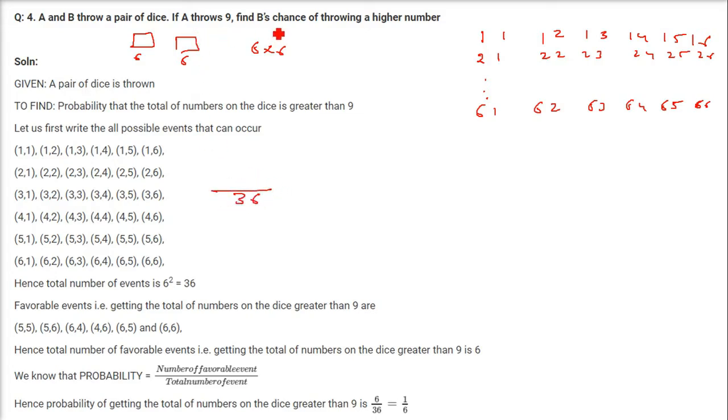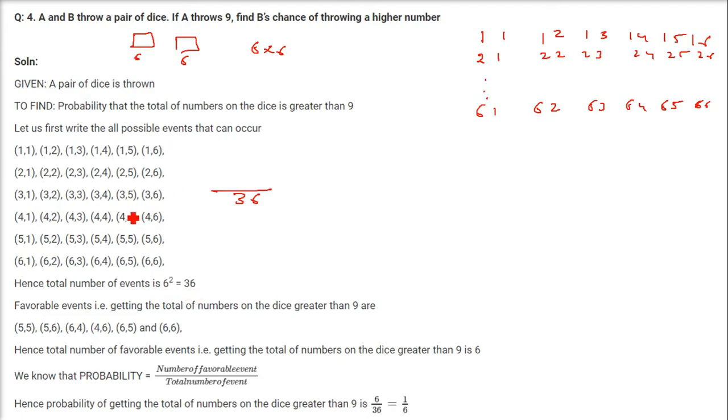Now if A throws 9, find B's chance of throwing a higher number. So if A is throwing a 9, what is the probability that the other, that is B, is throwing a higher number? The number has to be higher than 9.